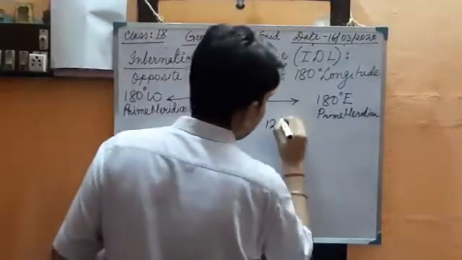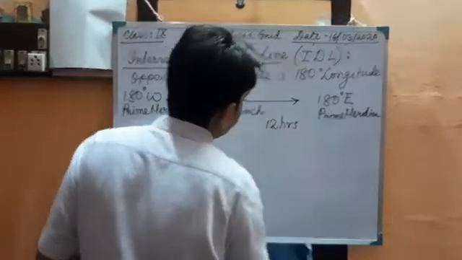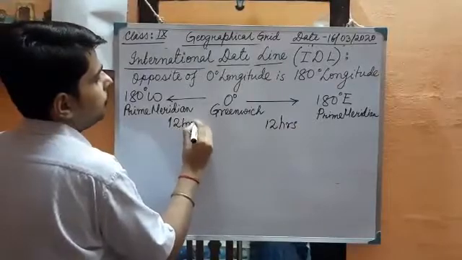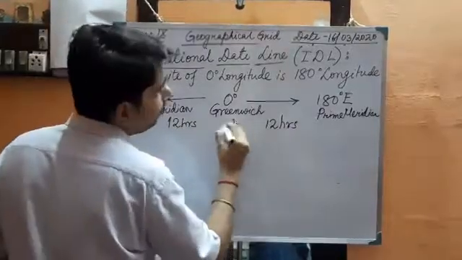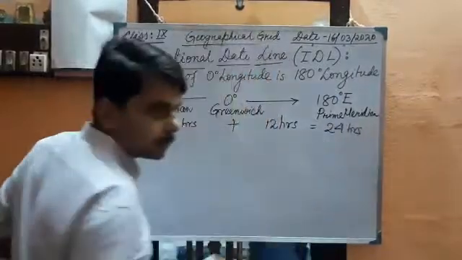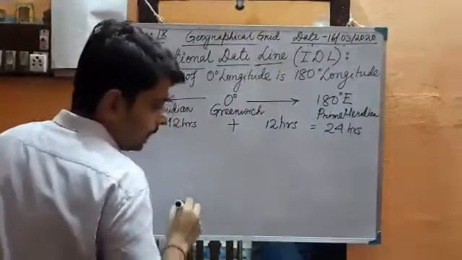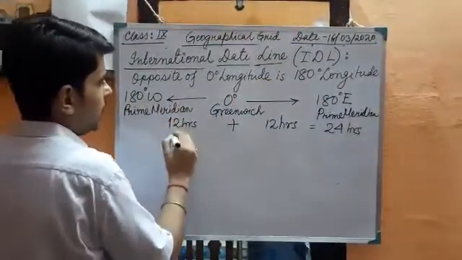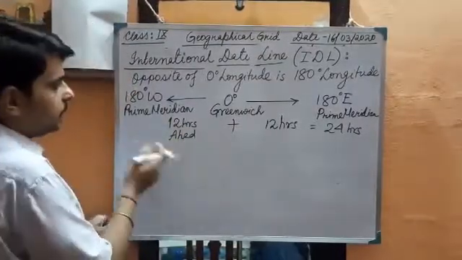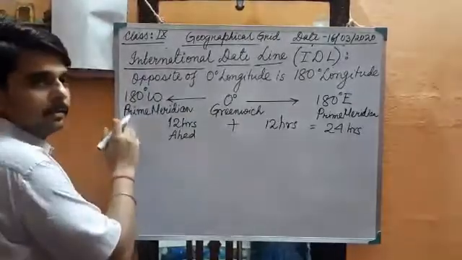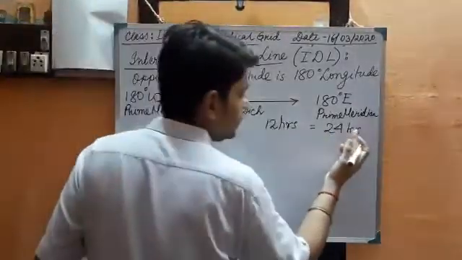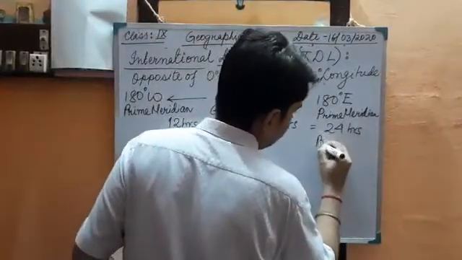It will take 12 hours. If we go this side, 12 hours. So 12 hours plus 12 hours equals 24 hours, isn't it? Now, this is 12 hours ahead, because this is the western part. Sun rays used to fall first in the western hemisphere, then in the eastern hemisphere. This is behind.